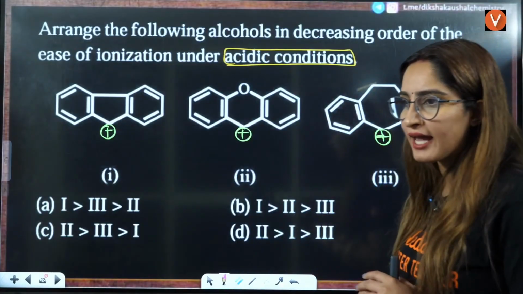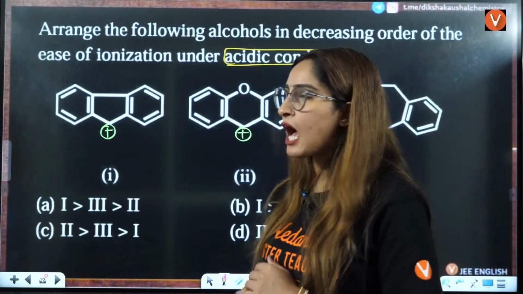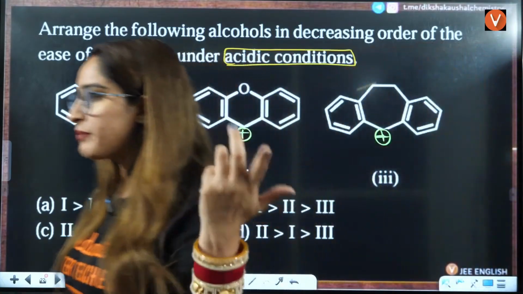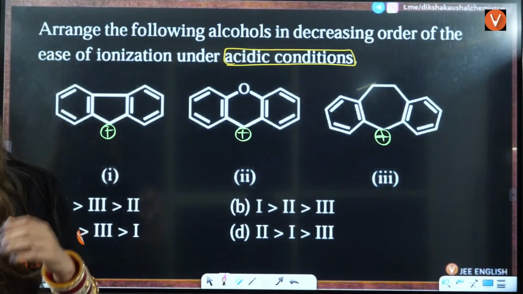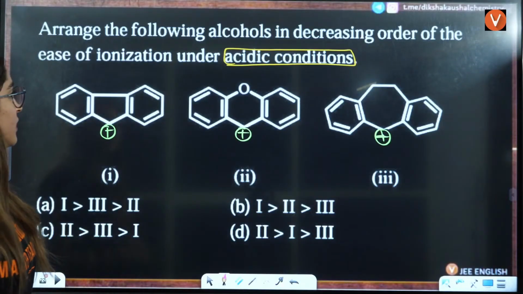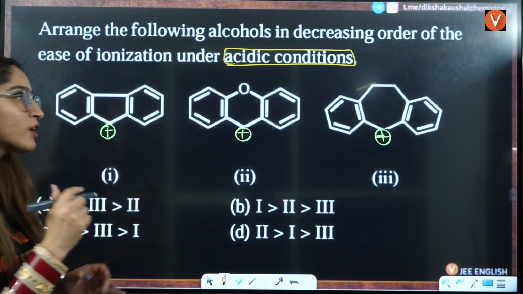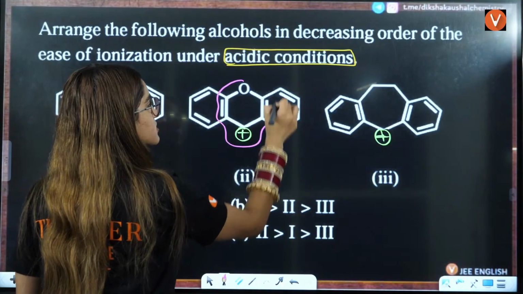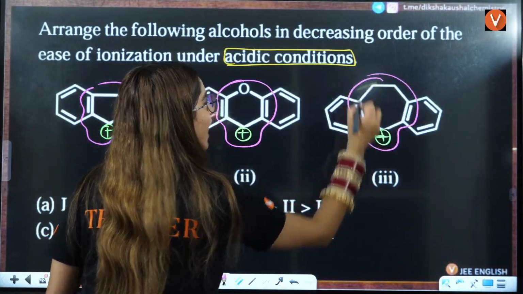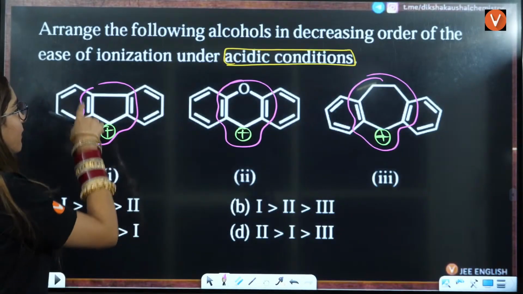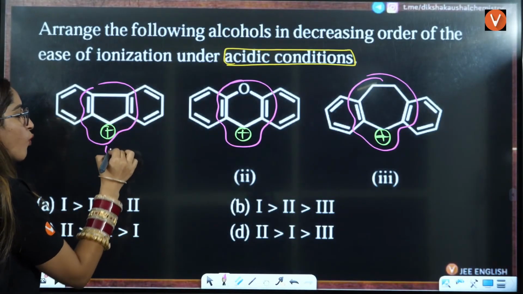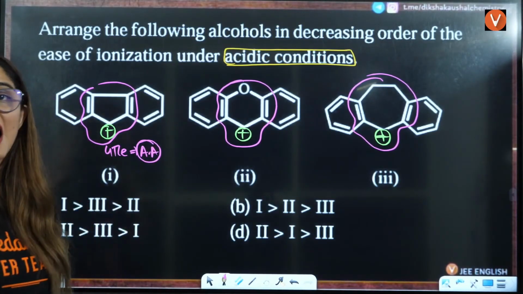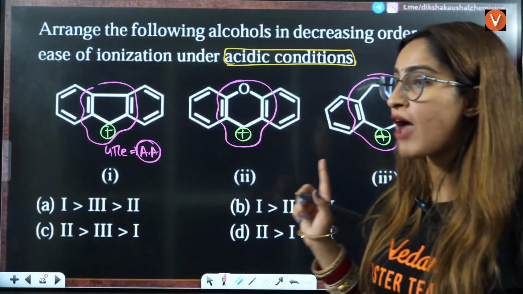Now we have cation in all the cases. Now you have to see, they're asking you ease. That means which carbocation has maximum stability. Now tell me which carbocation is maximum stable. You have to be clear on one thing, that I have to see the stability. Others are same. So double bond, single bond, positive. It has 4 pi electrons. It is anti-aromatic. This is a question of aromaticity.